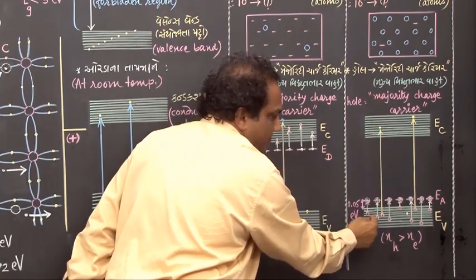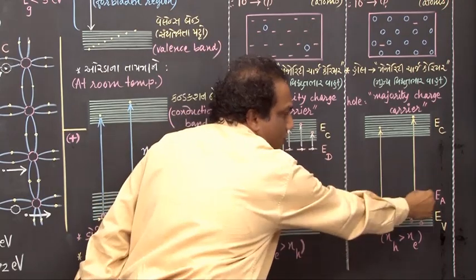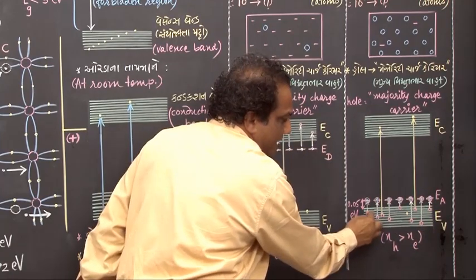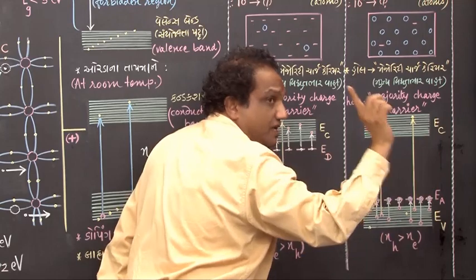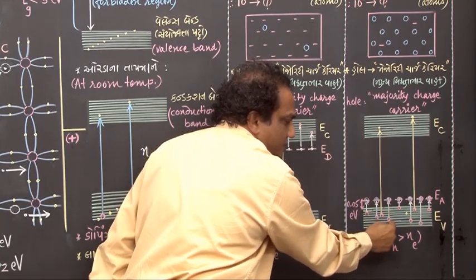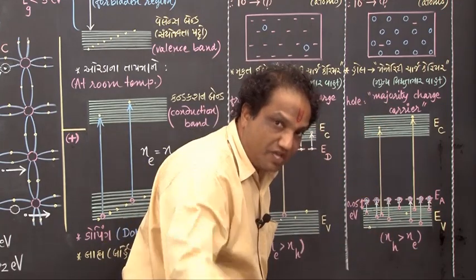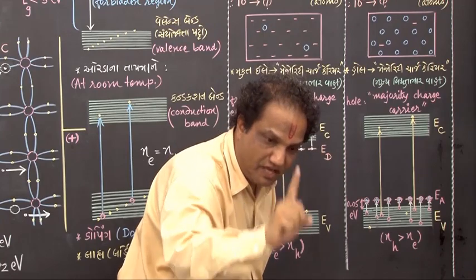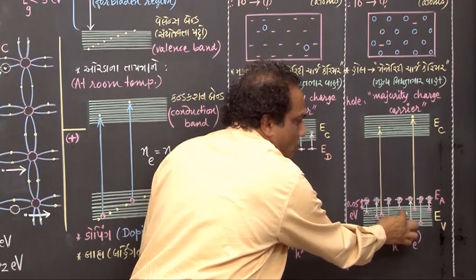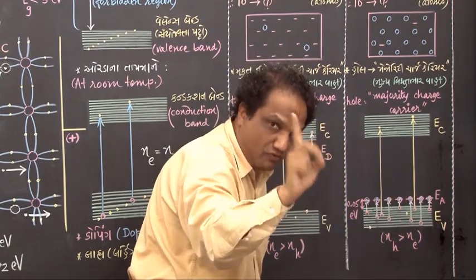So they will make transitions from their energy levels to these holes, and then all these holes will be occupied, filled up. But because electrons have left their respective energy levels, in those energy levels we will have vacant spaces, and such vacant spaces created by the departure of electrons in the valence energy levels are called holes. So in the valence band we will have a very large number of holes.